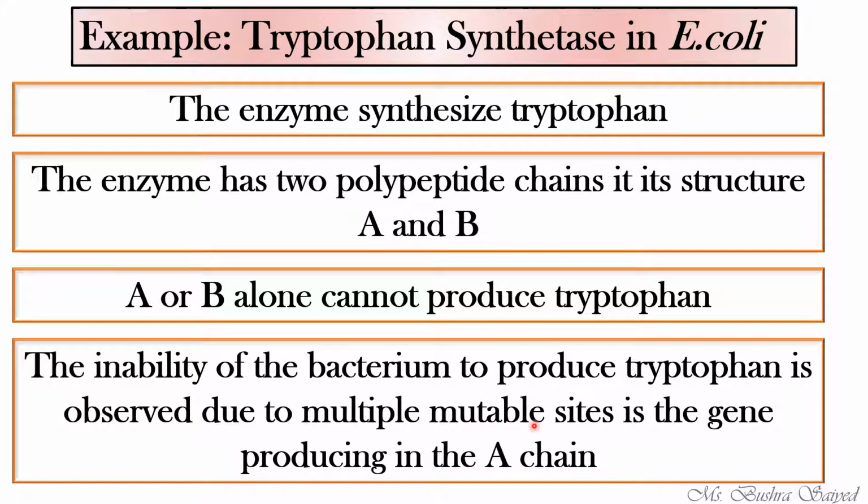See, on the gene, there are many mutable sites, but the effect is only on the A chain. So there is only one mutation, but through multiple mutable sites. So this is the example for phase 1 of the mutable gene, where different mutable sites are there for one single mutation.